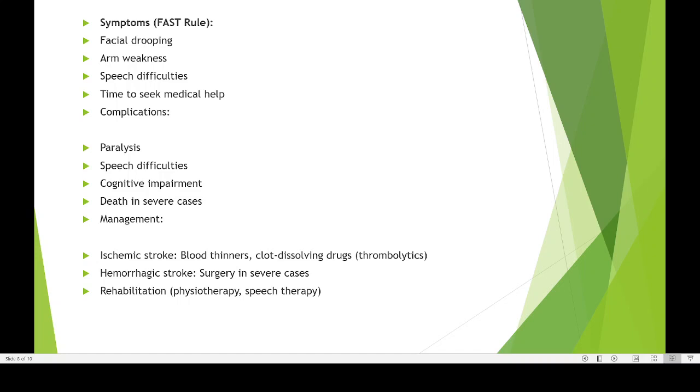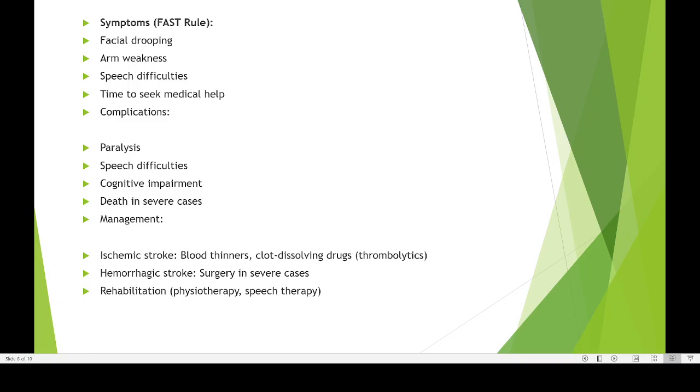So here I will show you another picture. See, this person had a stroke. The lips of the person were slightly in a tilted position. That is a sign that the person had a stroke. So this is the best method by which we can all identify that a person had a stroke.